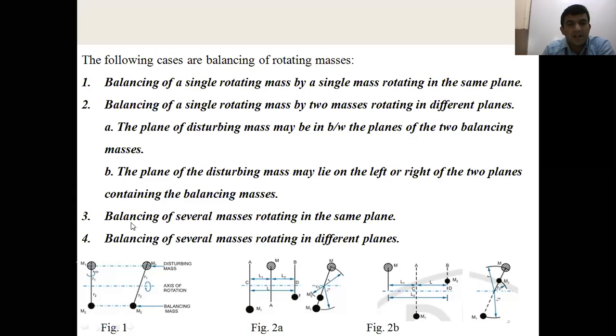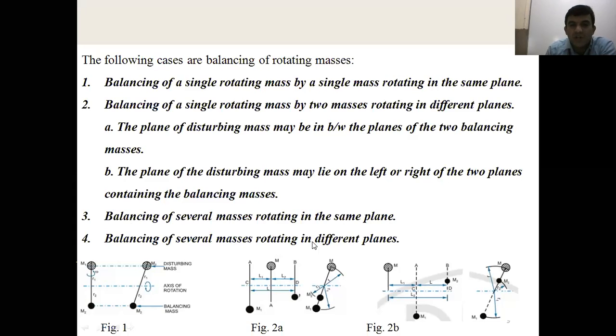Next, in the third case, balancing of several masses rotating in the same plane. There is a best example. You can take a ceiling fan or a giant wheel, right? Or take any rotating component. For example, take a car wheel tire or bus or lorry tires. The rim is attached to the axle. Consider the masses of the bolts. All the masses are located in the same plane. That is balancing of several masses rotating in the same plane.